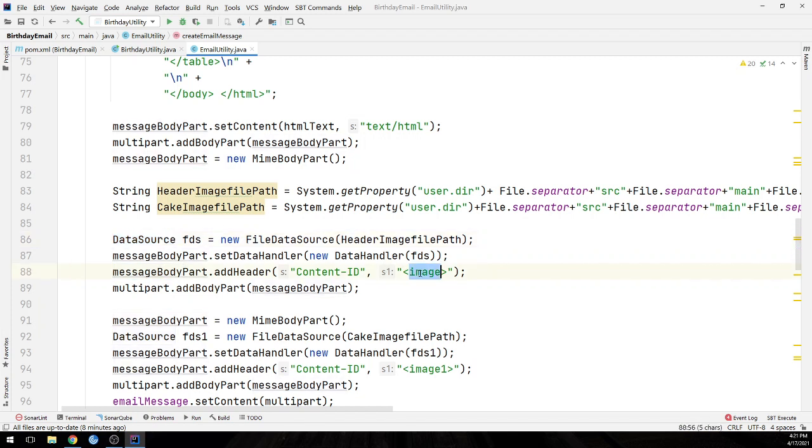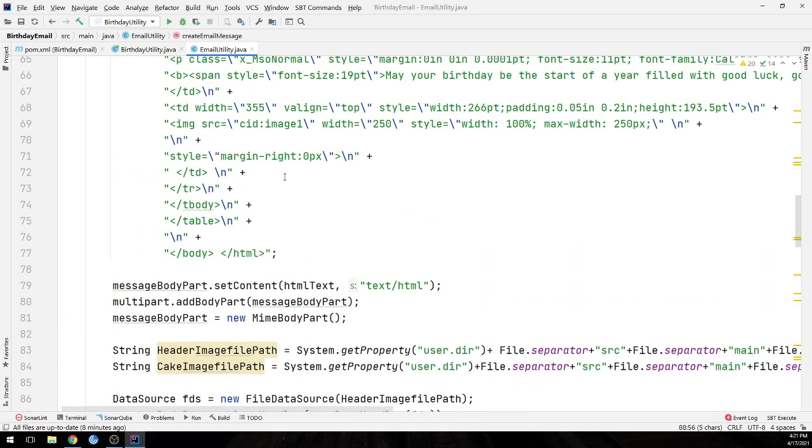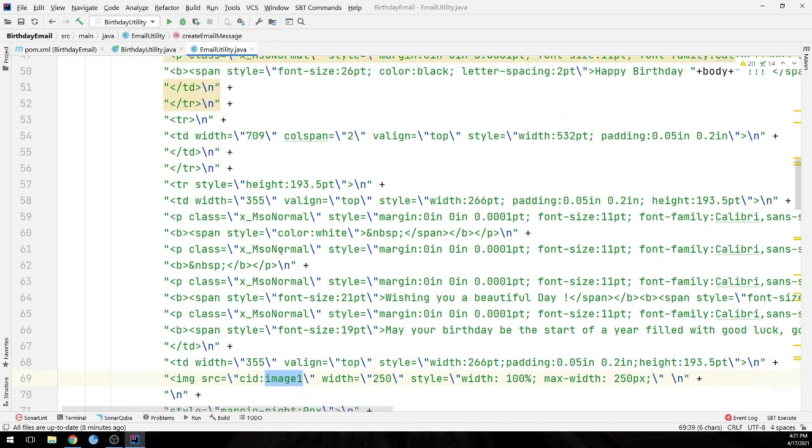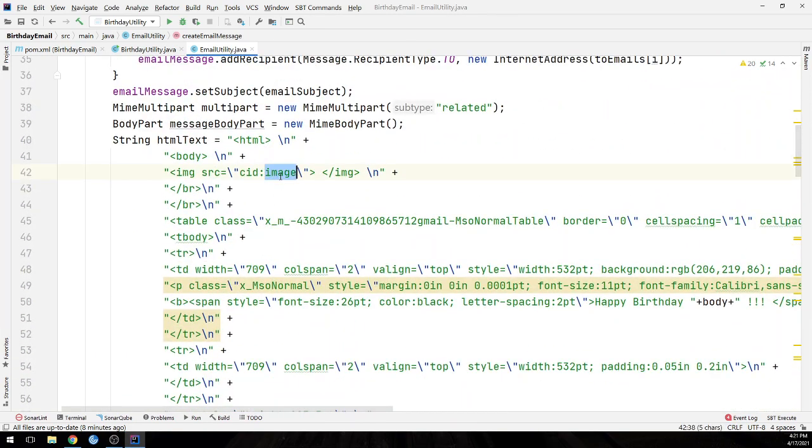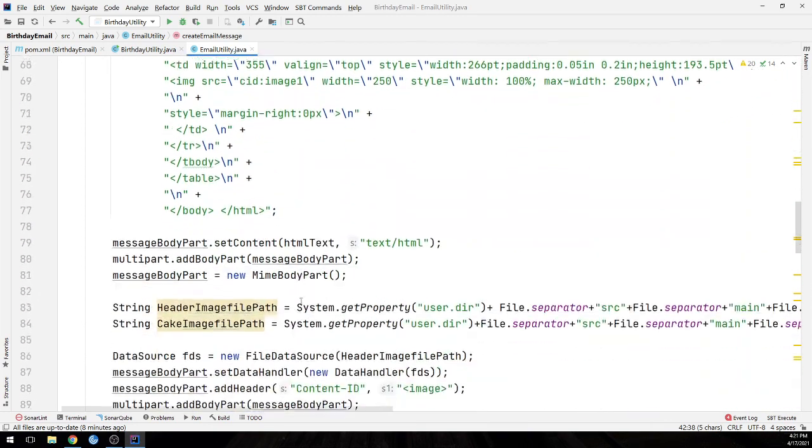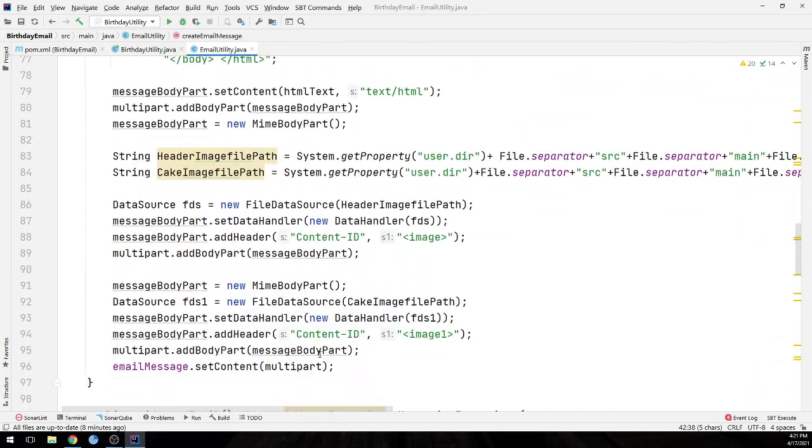In the image tag, the content ID is the same as image, and here image one, so we can pass an image to each. This is how we have created the body: this is for image, this is for image one.